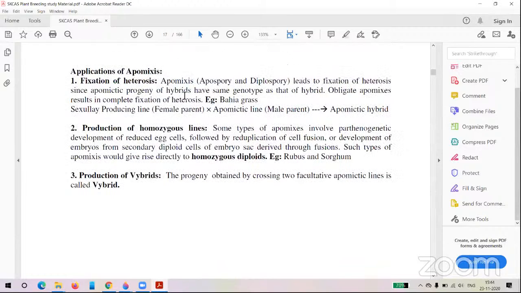And that is called apomixis. And what are the applications of apomixis? Generally, this is also important for the examination. So it is mainly used in the fixation of heterosis, apomixis, because